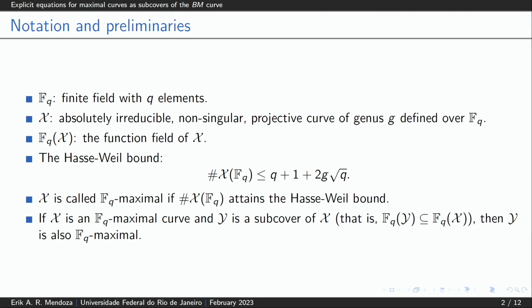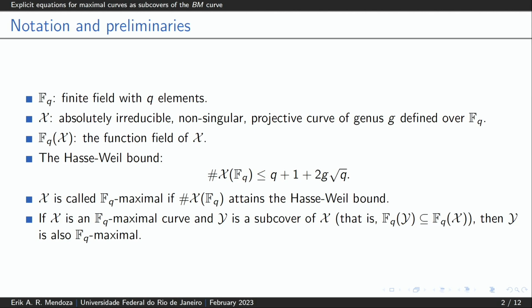For example, F_q denotes the finite field with q elements. X is an irreducible, nonsingular projective curve of genus g defined over F_q. F_q(X) denotes the function field of the curve X. And the Hasse-Weil bound states that the number of F_q-rational points on the curve X is less than or equal to this expression. In particular, the curve X is called F_q-maximal if this number attains the Hasse-Weil bound.